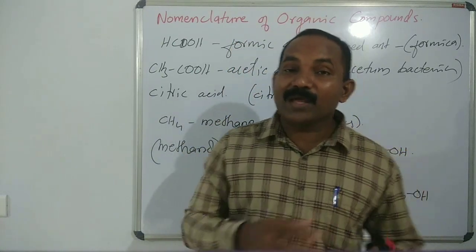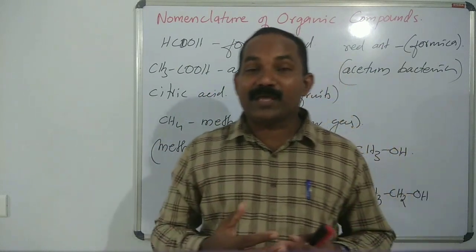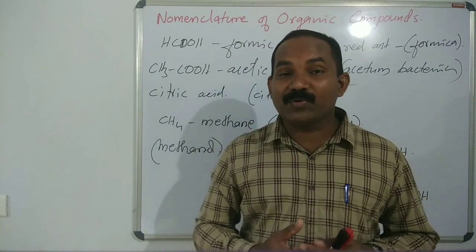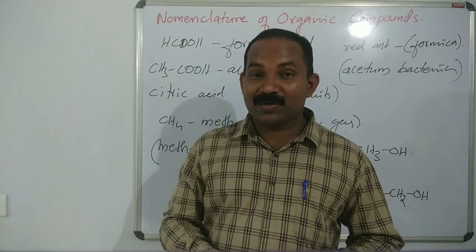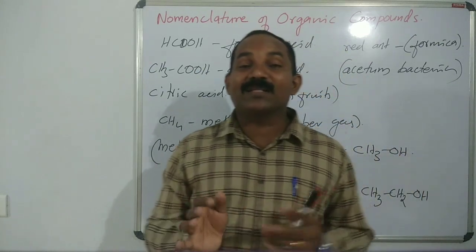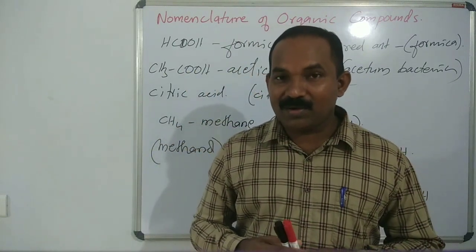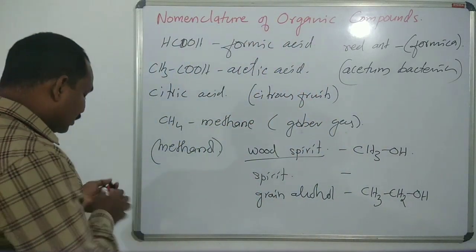So there are many other examples: acetaldehyde, butanoic acid, cinnamic acid, isobutane, n-butane, n-propyl alcohol, isopropyl alcohol. These are the common names or trivial names, because it is the traditional name. So what is a common name or trivial name?